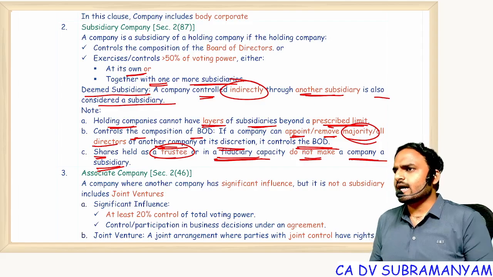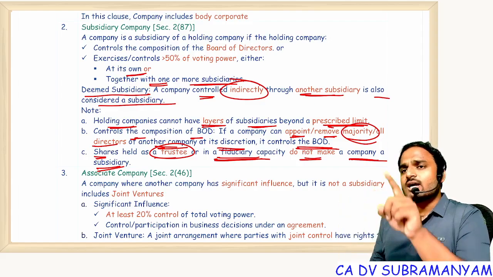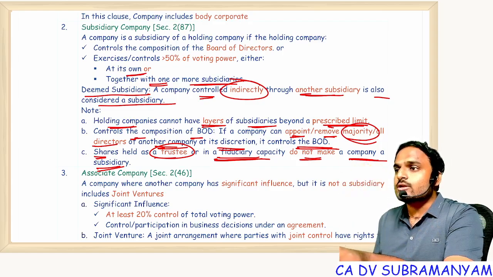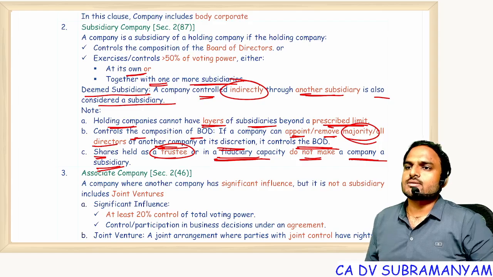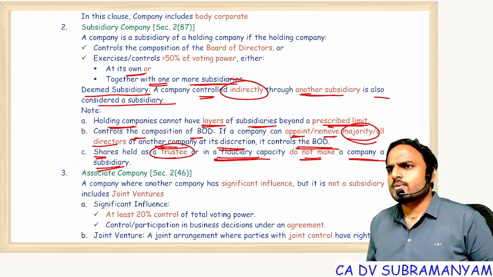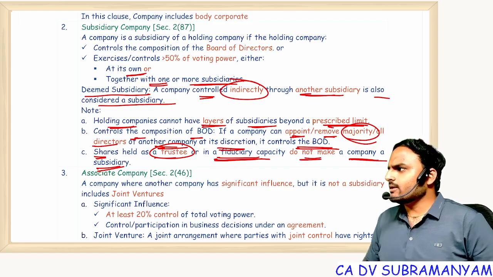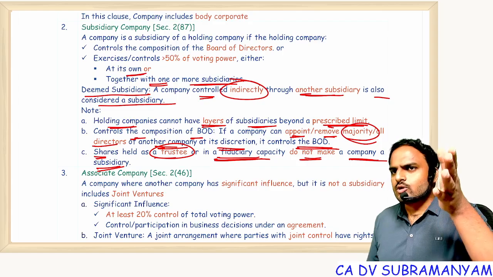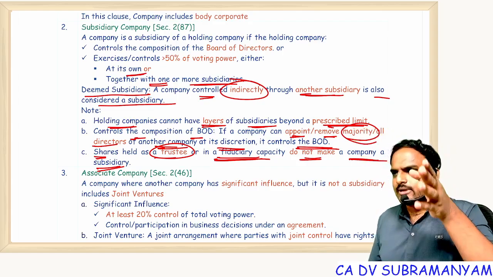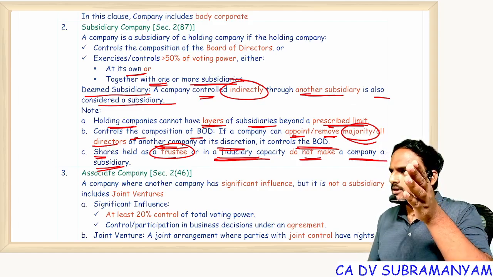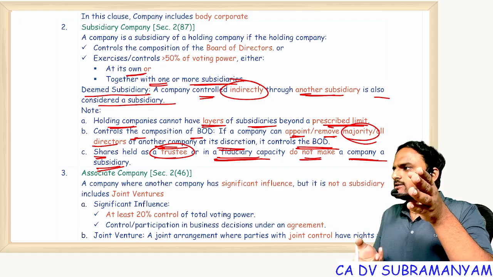Everyone. And by virtue of this definition, it is very clear, a company can have more than one subsidiary, a company can also have more than one holding company. Possible or not possible? Obviously possible. Suppose in Hero Honda Limited company, Hero Limited is holding 99% share capital. So obviously Hero Limited is a holding, Hero Honda is a subsidiary.